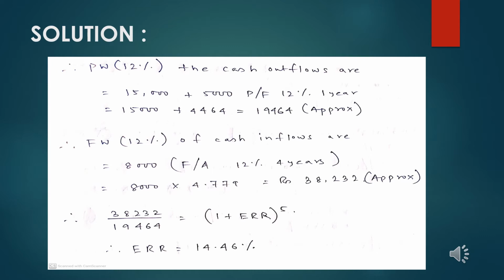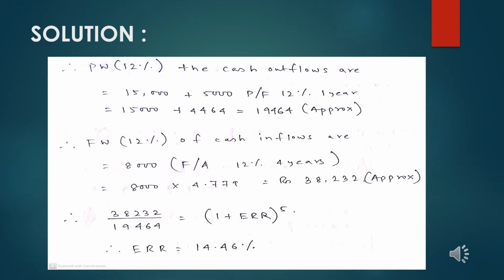Year 0 has a cash flow of 15,000, and year 1 has an additional investment of 5,000. I don't need to mention the negative sign here.